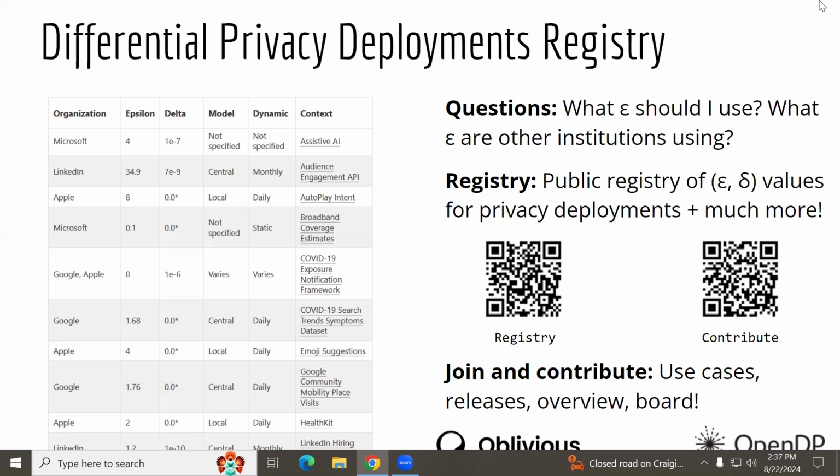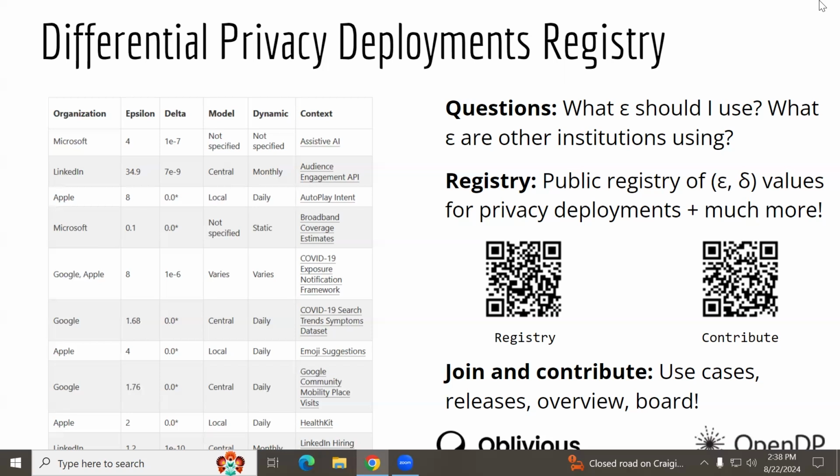And we want to have this unified resource for institutions to first share their epsilon values or other privacy parameters, but also reference what other institutions are doing in the ecosystem, so we can maybe converge to this range of epsilon values that are acceptable for any of the use cases.